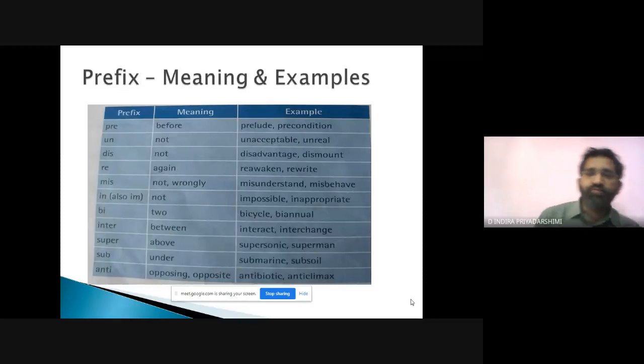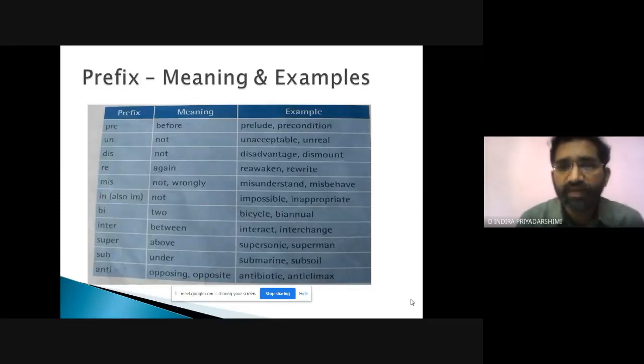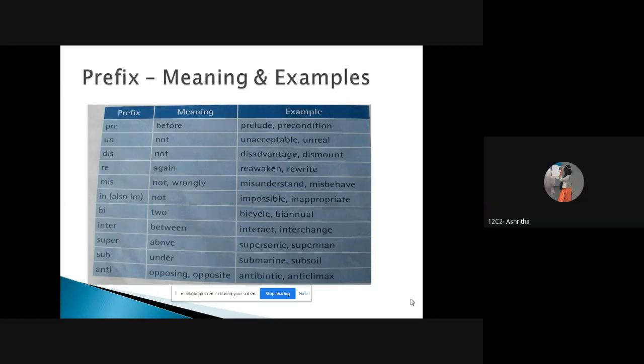Now, prefixes and suffixes we did some task, and here we are going to learn some more prefixes and suffixes. Meanings and examples are here. I am expecting you people to give some more examples. Pre, meaning is before. Here we have prelude and precondition. Could you please give some more examples? Like pre-final: pre means before, final exams, you have pre-final.